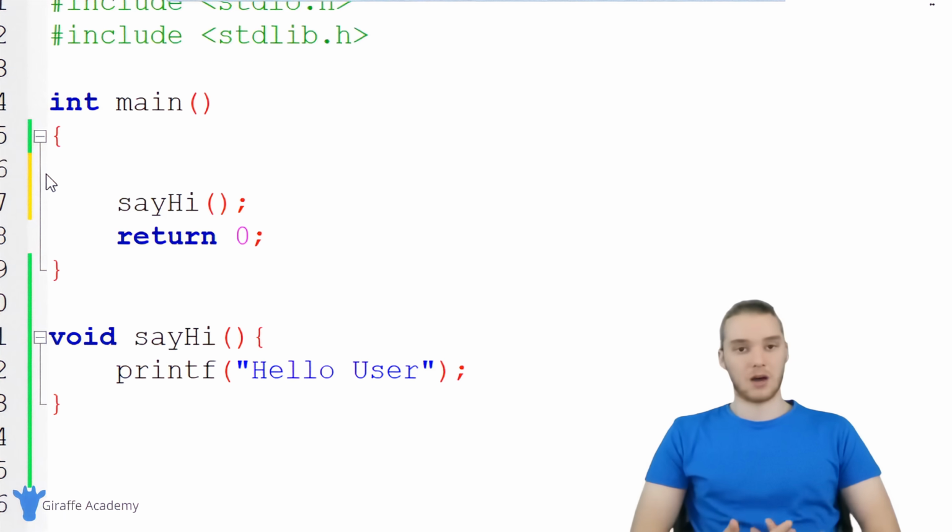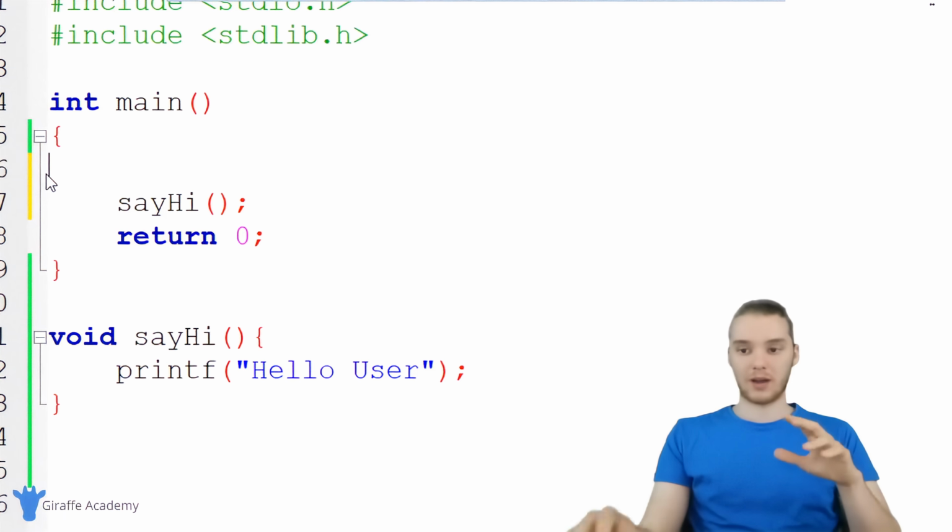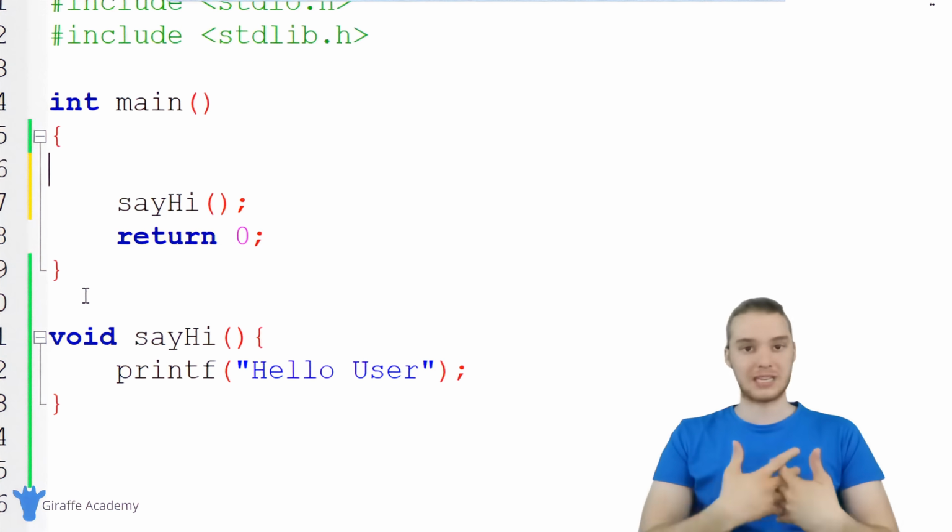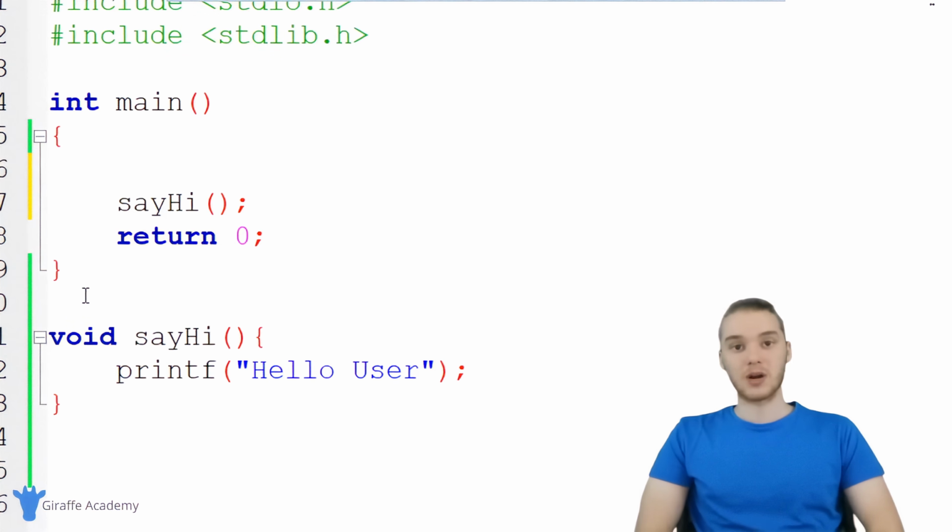Anytime you have a block of code that does one thing, or that you want to encapsulate into its own little container that you can call, you can put it inside of a function, and then whenever you want to access it, you just call it. But these functions can actually do a lot more.